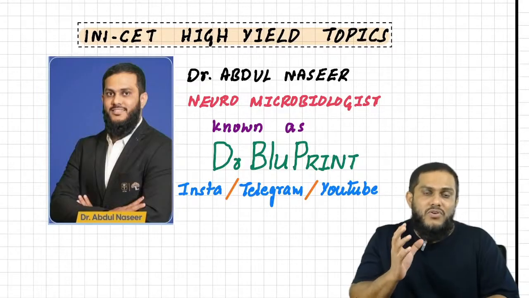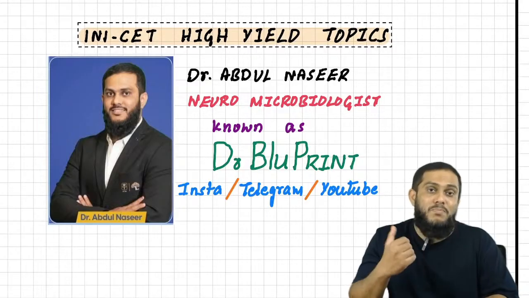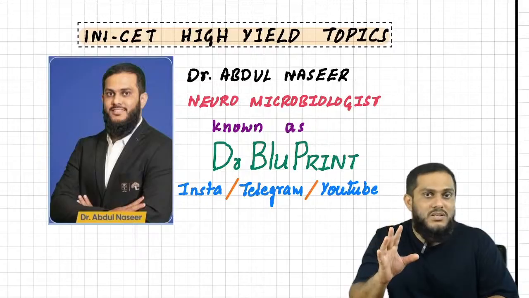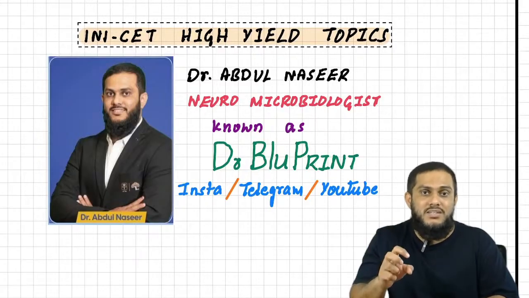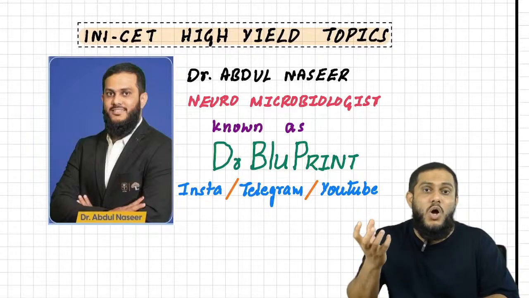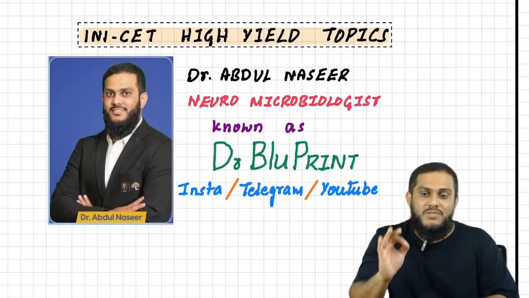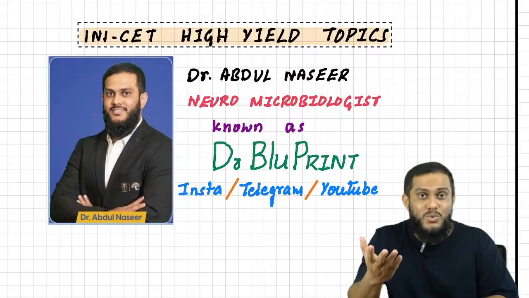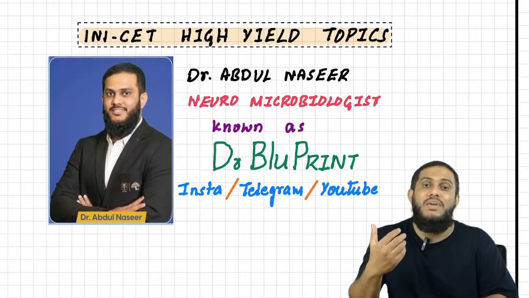If you have completed all the 19 subjects and you are planning to read all the 19 subjects for this November INICET in 1 month, sir, what will happen is you just run through all the 19 subjects, and after INICET, if you don't get the seat, all the 19 subjects are still pending to revise. That will create a lot of burden and saturation for your brain. That's why target 4 to 5 subjects thoroughly, so that the burden comes down. After that, you can prepare thoroughly. You will get a chance for NEET and also May INICET.